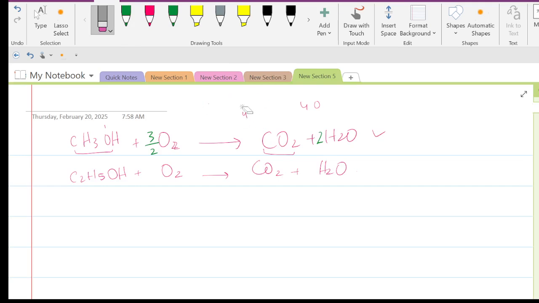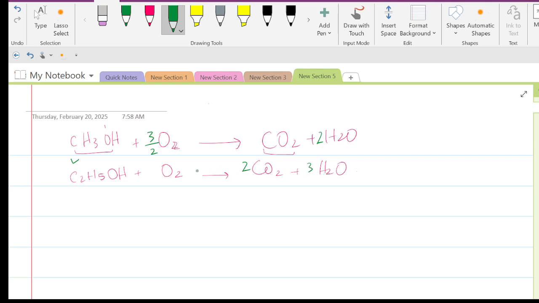Okay, if I talk about this one, there are 2 carbons present. So on the product side, I will substitute 2 here before the carbon dioxide. So the carbons are balanced on both sides. And if I talk about the hydrogen, there are 6 hydrogens on the reactant side, 5 here and 1 here. So 6 hydrogens. So I will put the value of 3 here. So the hydrogens are balanced.